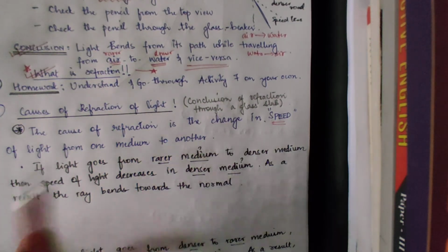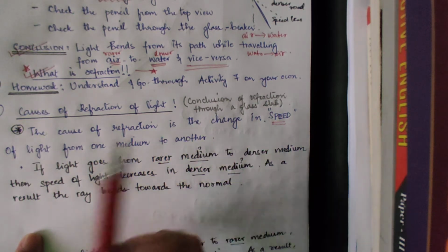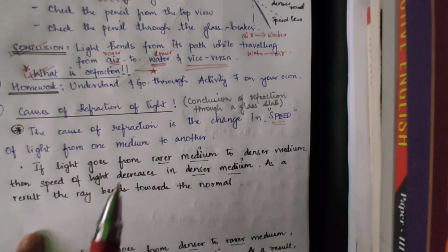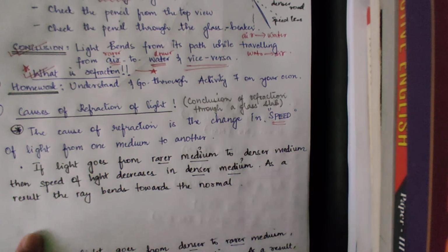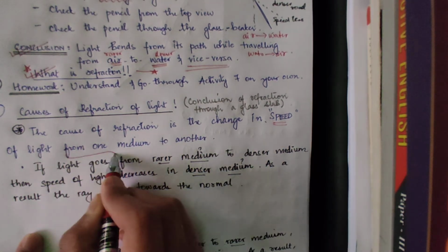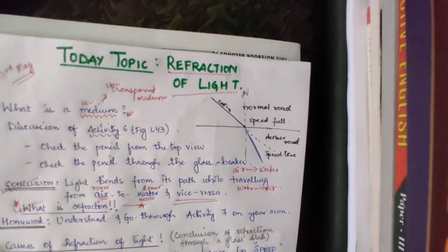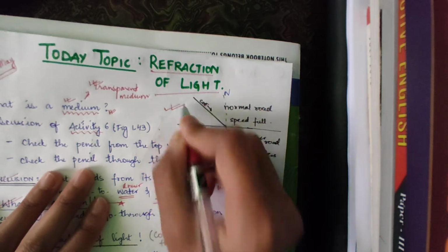You understood this, right? The cause of refraction, why does refraction occur? It is because there is a change in the speed of light from one medium to another. This is very important, from one medium to another. For example, I'll take this example. Let's discuss the example.